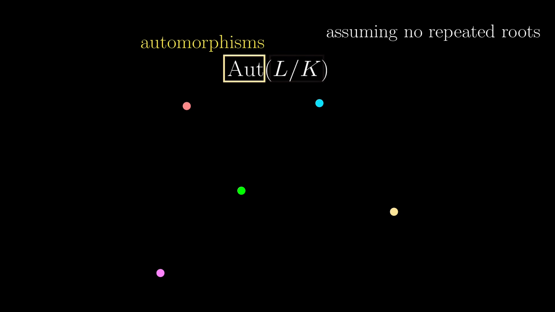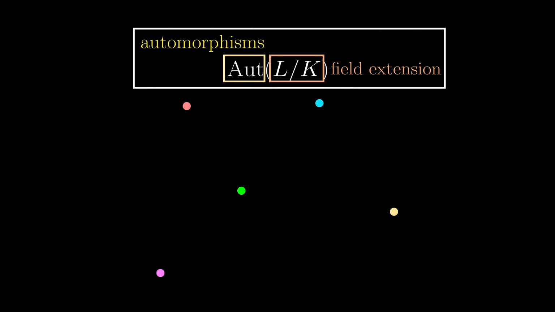This collection of automorphisms is usually denoted Aut(L/K), Aut meaning automorphisms, and L over K represents our field extension. This collection of automorphisms is called the Galois group of the extension.